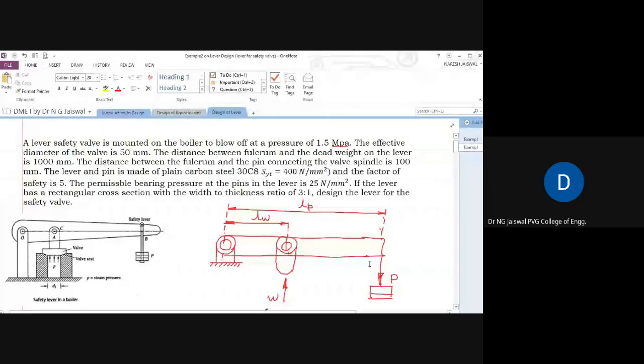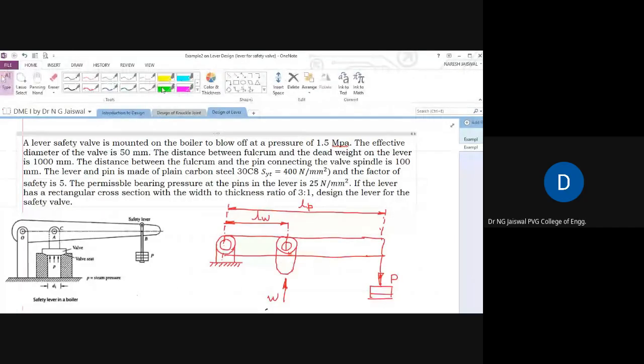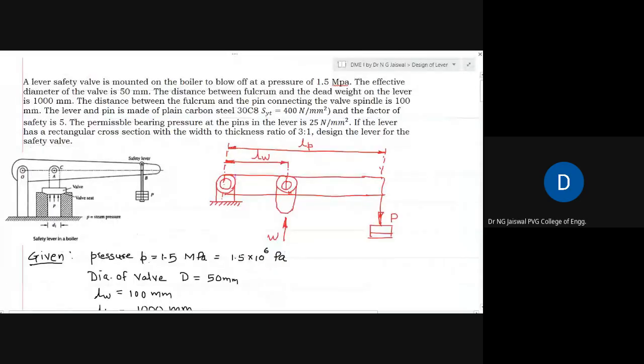Right, it must be visible now. Yes, sir. Full screen is now visible.